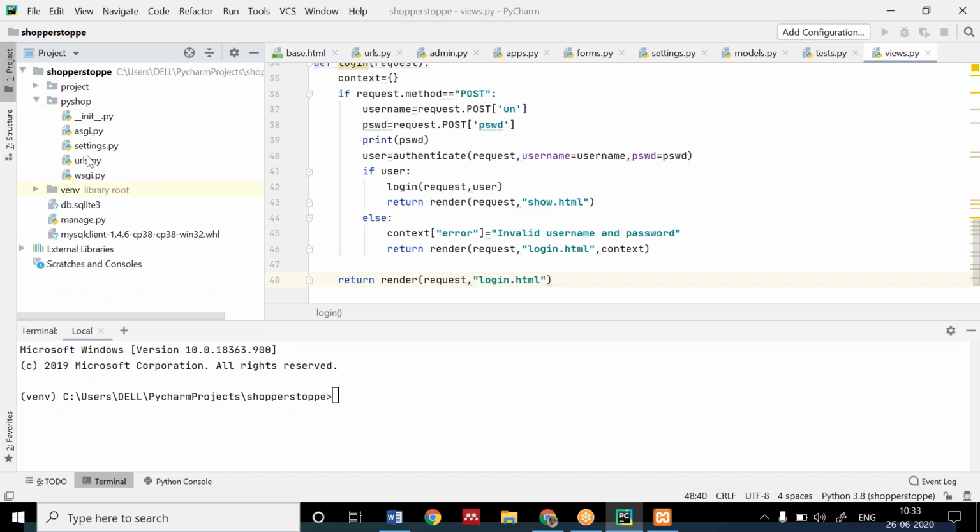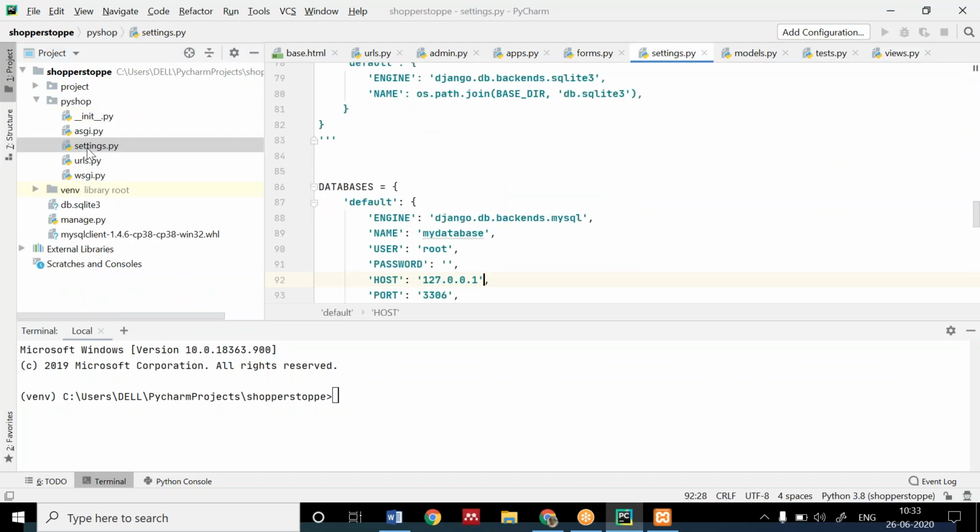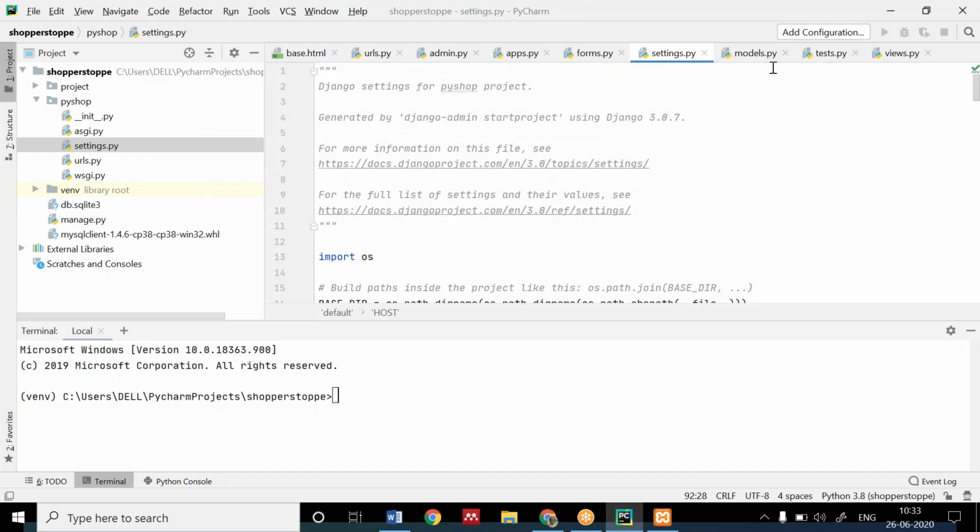You will be opening the settings.py file. Everyone open the settings.py file. We are going to make some changes.